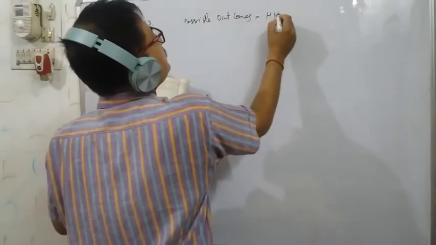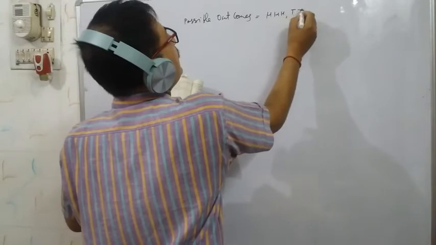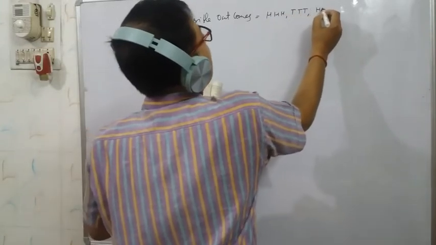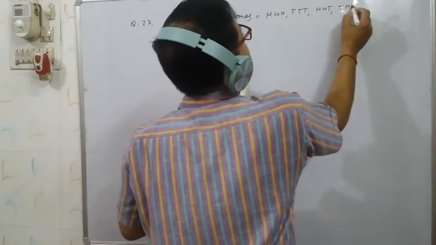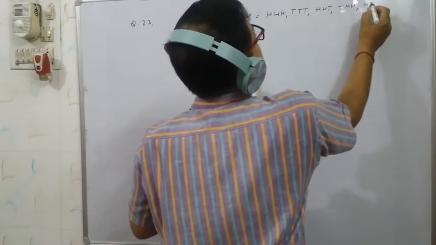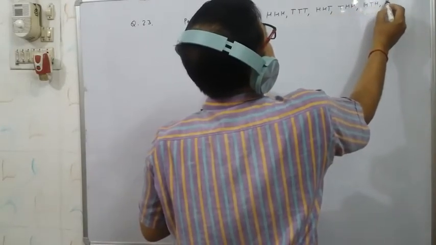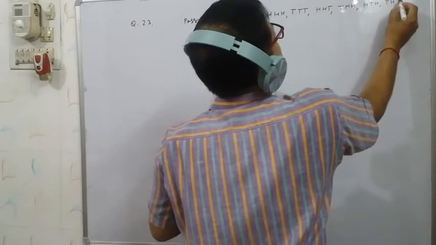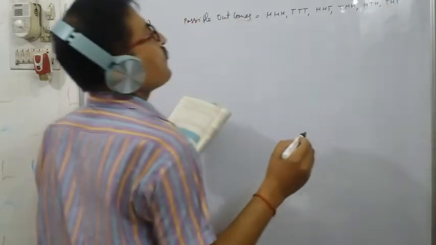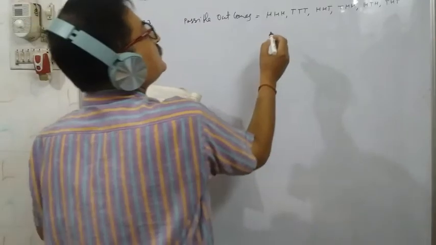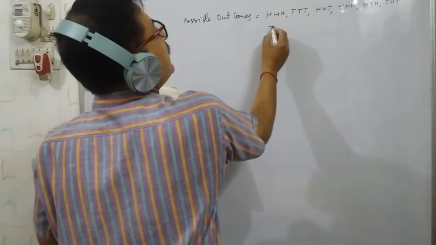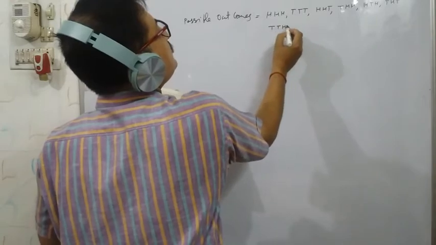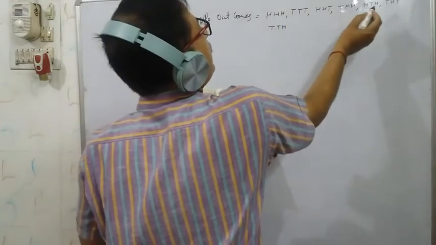HHH, TTT, HHT, THH, HTH, THT, and TTH. 1, 2, 3, 4, 5, 6, 7.